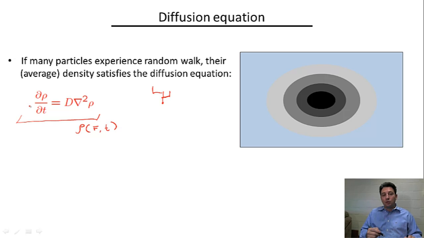Now, another comment I would like to make about this equation is that in some sense it looks similar to the Schrödinger equation in quantum mechanics. If we were to put an imaginary constant i here, imagining some imaginary time, and instead of the coefficient D we had, let's say, minus ħ squared over 2m, then this equation would become the free Schrödinger equation of a free particle for the wave function.